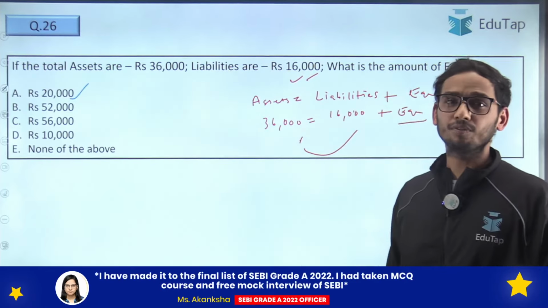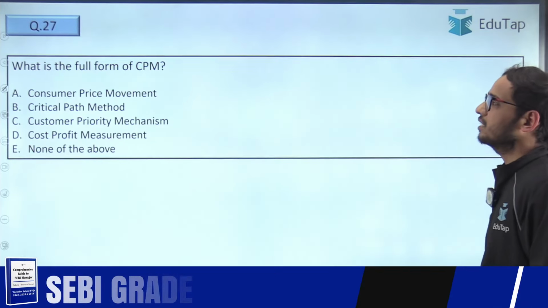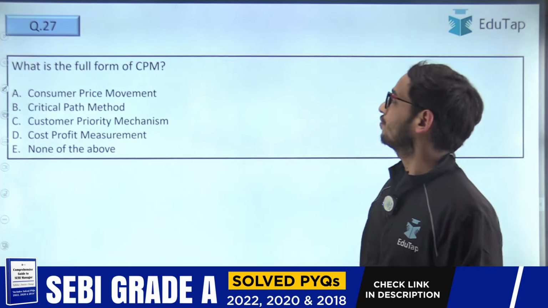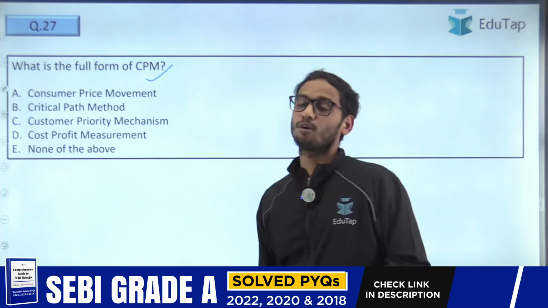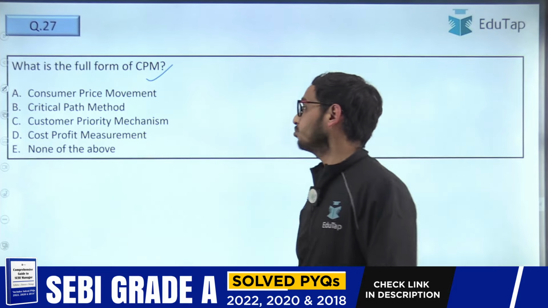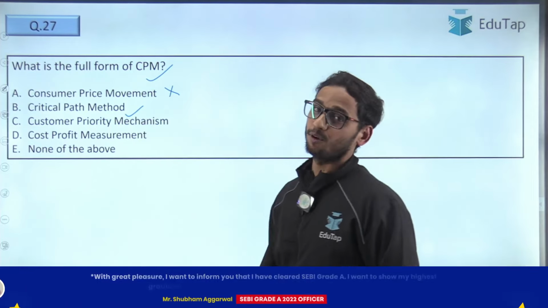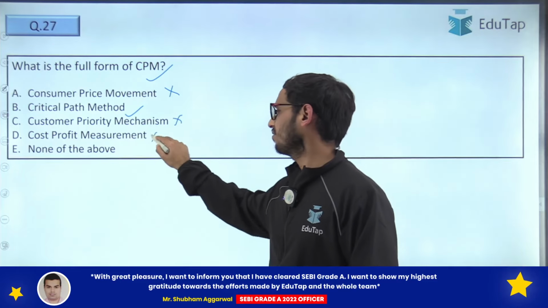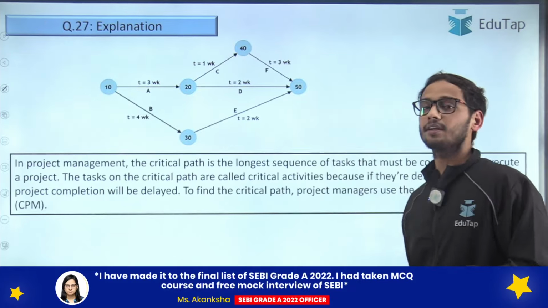Now let's move ahead with our next question, that is question number 27. It says, what is the full form of CPM? What is the full form of CPM? Consumer price movement? No. Critical path method? Yes, absolutely. So the correct answer is option number B. And we will see what this critical path method is in a moment, right?